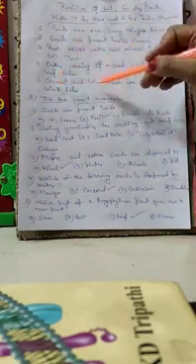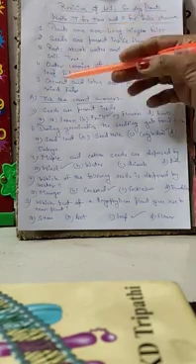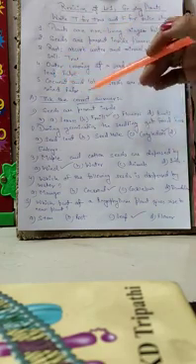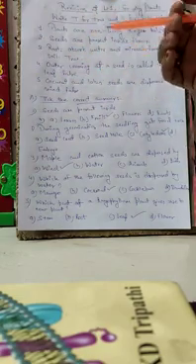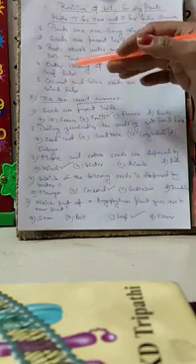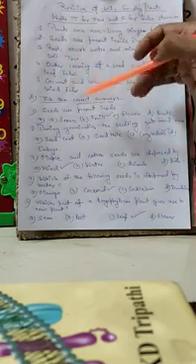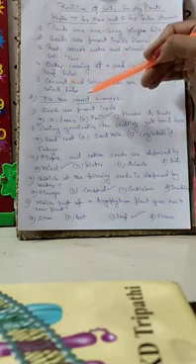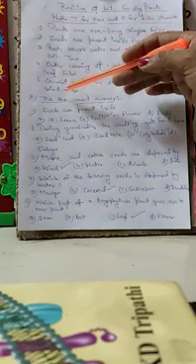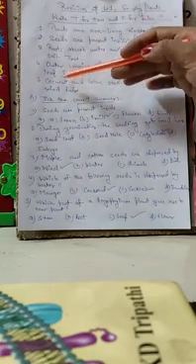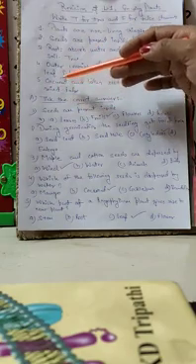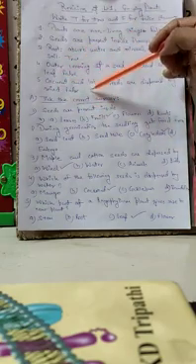Now, coconut and lotus seeds are dispersed by wind. As you know, coconut and lotus are water plants, so they cannot be dispersed by wind. They are always dispersed by water. Lotus always grows in water, and coconut grows near the water's edge. In all the water regions you see coconut plants, so they are always dispersed by water. So it is again a false statement.